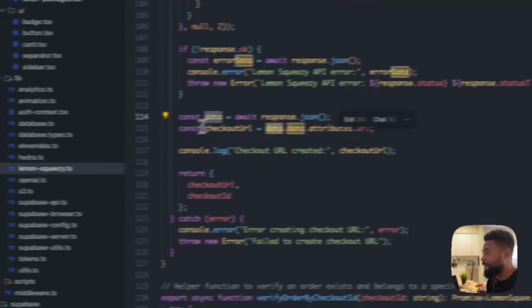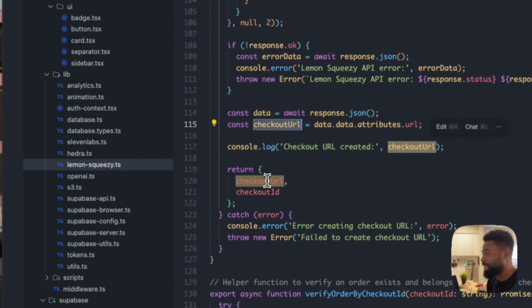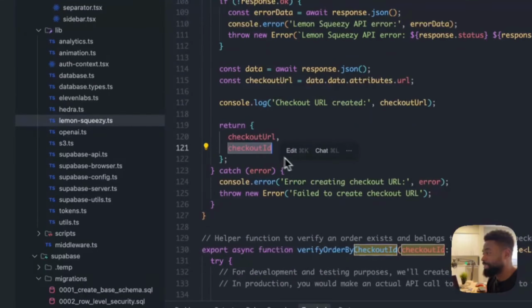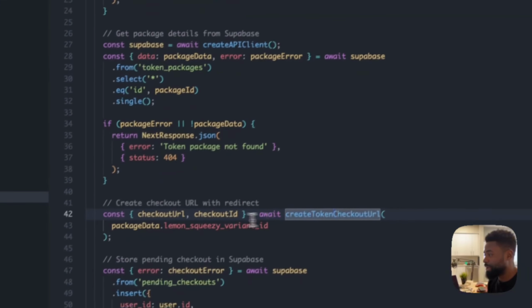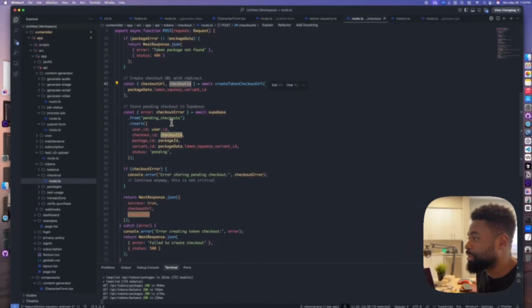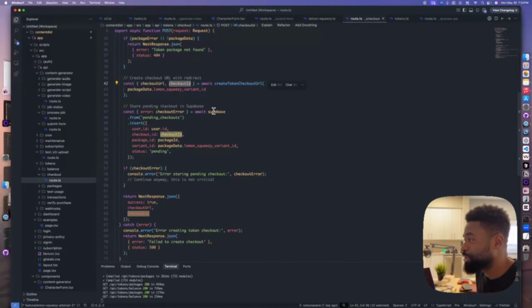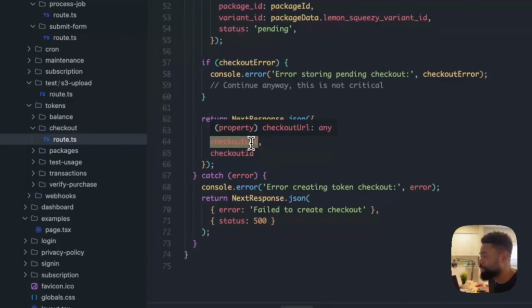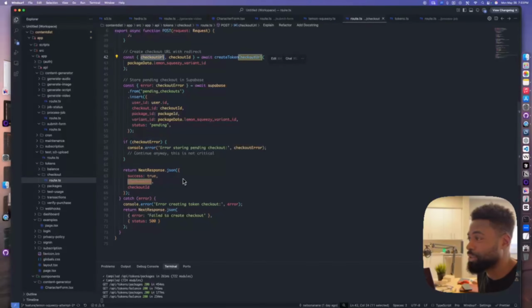That is what we are returning, the checkout URL and the checkout ID. So we get a checkout ID. This stores the checkout ID in our Supabase and switches the status to pending. And we eventually send the checkout URL back in the response to the form that was calling Lemon Squeezy. So that is essentially how Lemon Squeezy is set up in our application.